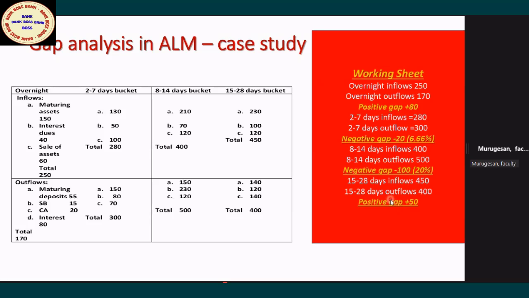Here the positive gap is 50. So the cumulative is 80 plus 50, 130, minus 100 and 20, 120. So the cumulative gap is positive by 10 crore. Sir, only for negative gaps do we have to check that 20%? Yes.